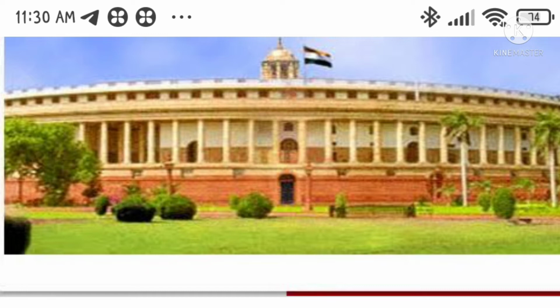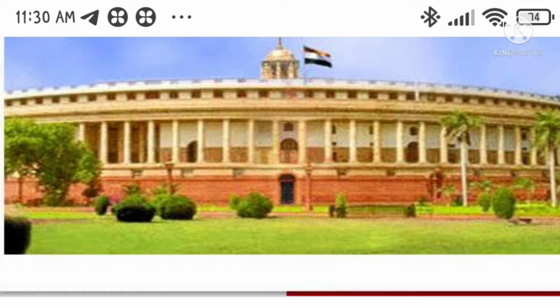Rajya Sabha. Its members are not elected directly by the people. Members of the state legislative assemblies elect them. The Rajya Sabha or the Council of States is the upper house. There can be a maximum of 250 members in the Rajya Sabha, 238 elected members and 12 members nominated by the President of India. The members of the Rajya Sabha are elected for a term of 6 years.